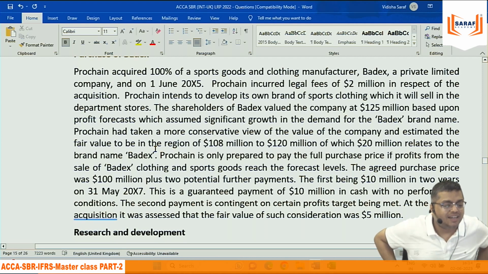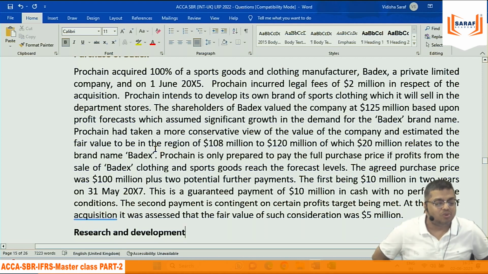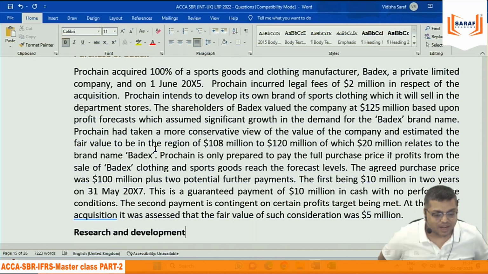Port chain acquired 100% of a sports goods and clothing manufacturer. You are acquiring a whole company. Acquisition. Yes. So this is parent subsidiary, meaning IFRS 10, or this is IFRS 3 business combination only. 3. It is not 10 because we are not purchasing shares. We are acquiring another company.